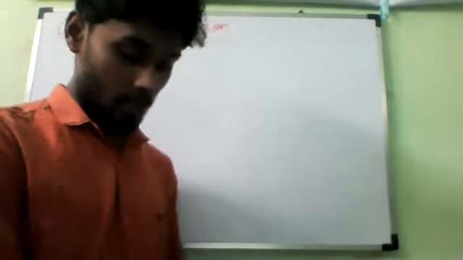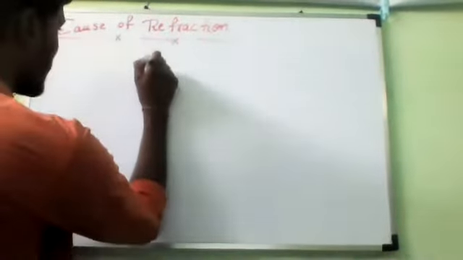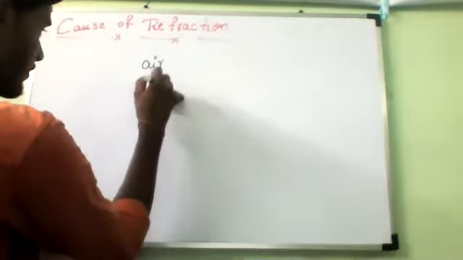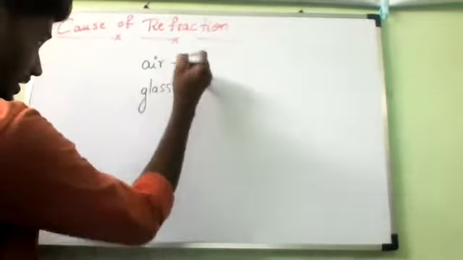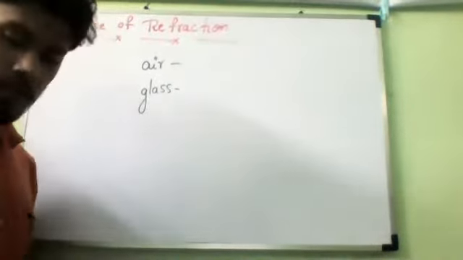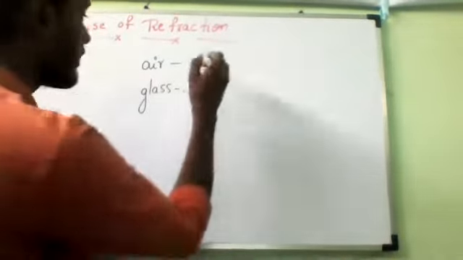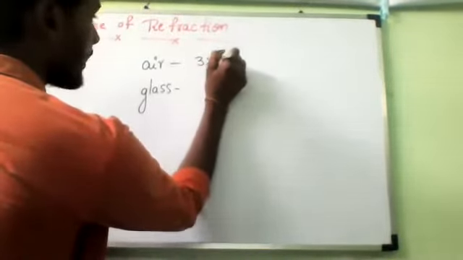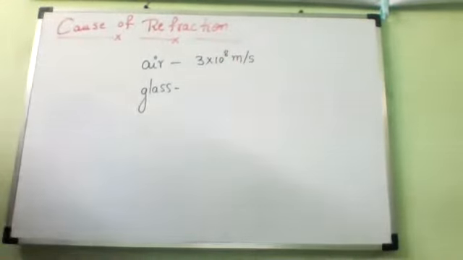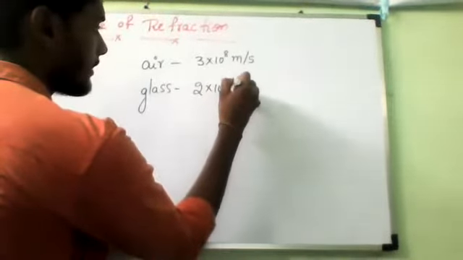For example, let us take two different mediums. Let us take first the known medium for us, air. And one more medium which we know, just now we have used, glass. Do you understand, Ram? If we pass the light in air, the speed of light in air is 3 into 10 power 8 meter per second. The same way, the speed of light in glass is 2 into 10 power 8 meter per second.